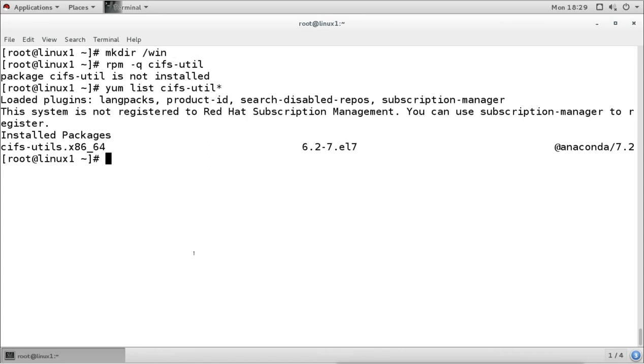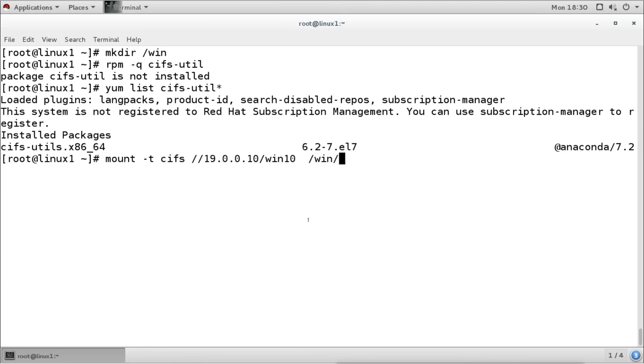For mounting it, we will use the command mount -t for type, and the type will be cifs. CIFS means Common Internet File System. Then we will mention the server path, that we want to mount the share from this server, and the name of the directory. What was the name? Win10 was the name, and we have to give it like this, Win10, and we want to mount it in our local directory, that is win.